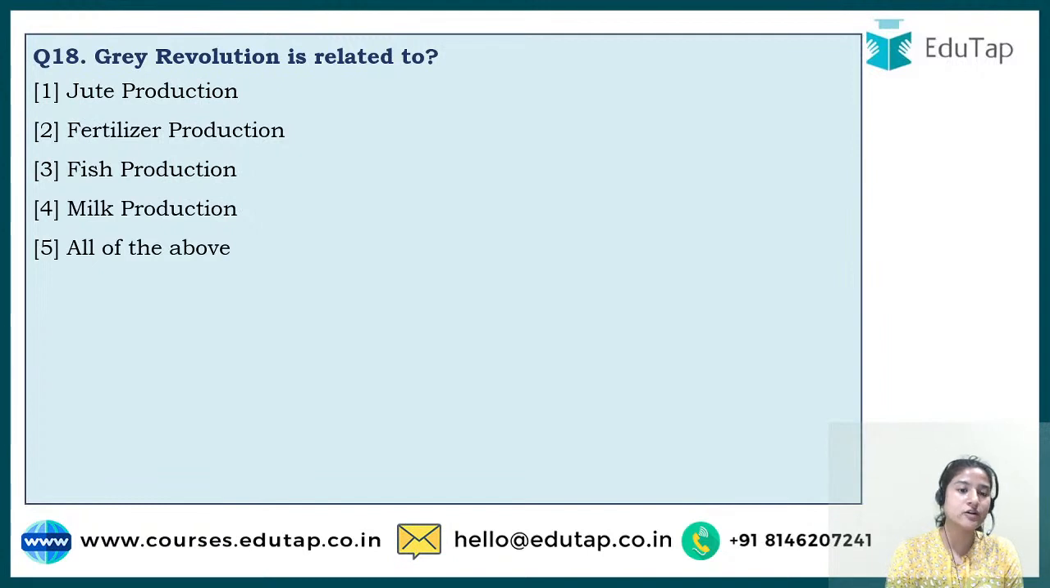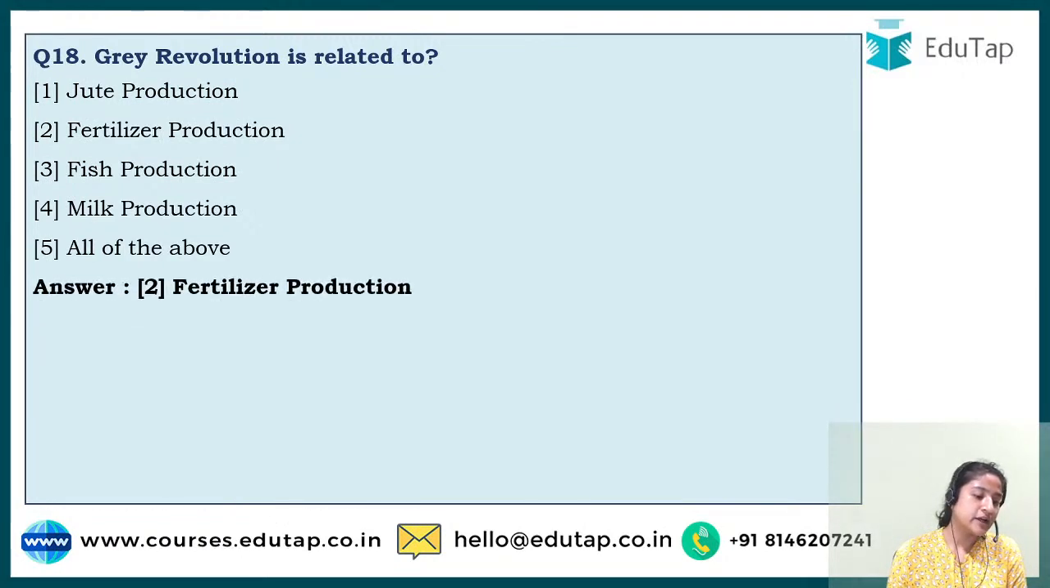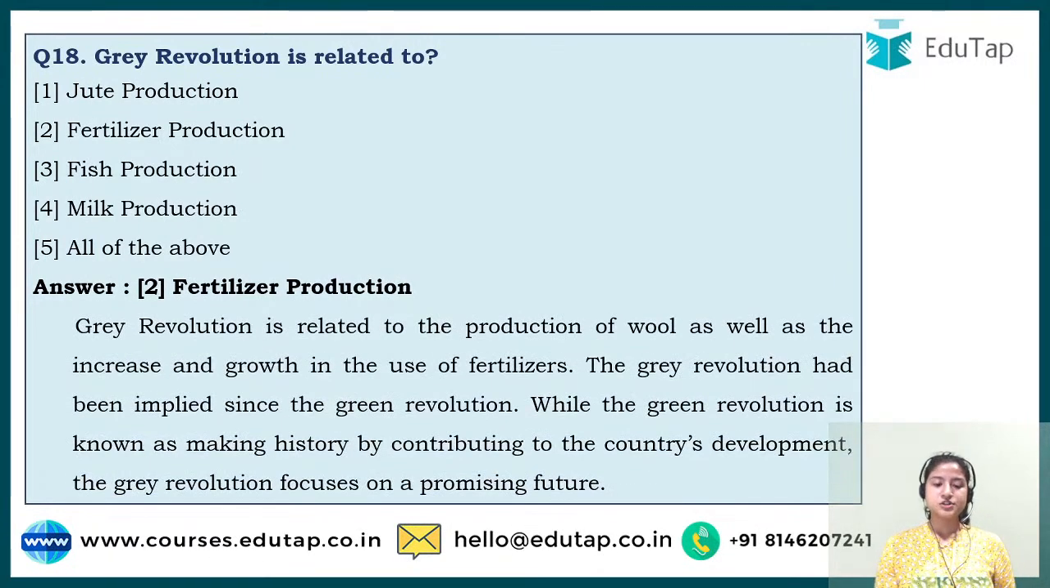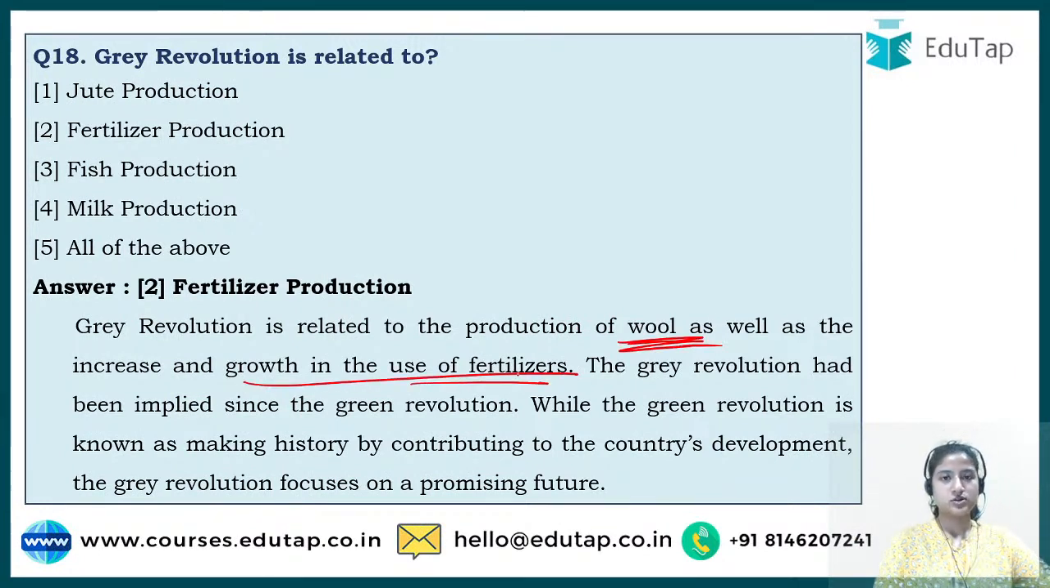But here the question on gray revolution has been asked, and the correct answer to this is option number 2, that is fertilizer production. One more thing, do not ever get confused if you read some other example, because the same name can be used for more than one thing. For example, gray revolution is used for both wool and growth in the use of fertilizer. Golden revolution is used for both fruits and honey. Similarly, gray revolution is used for wool and for the use of fertilizer.